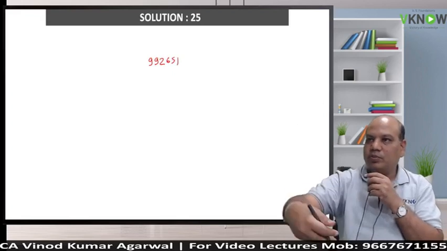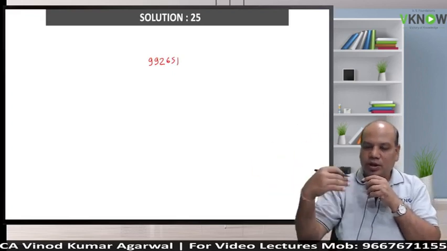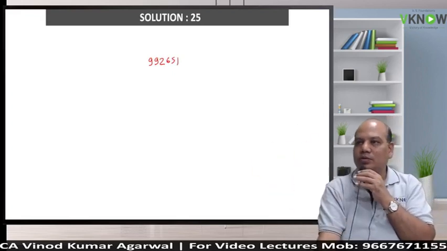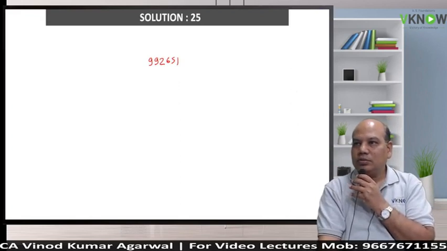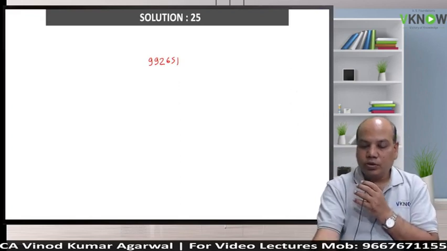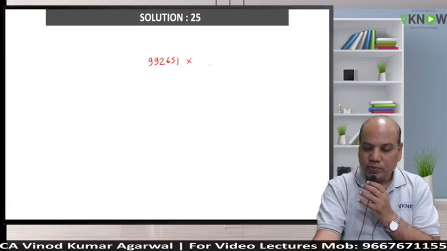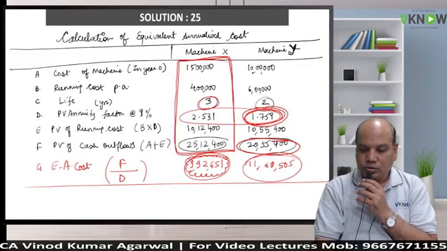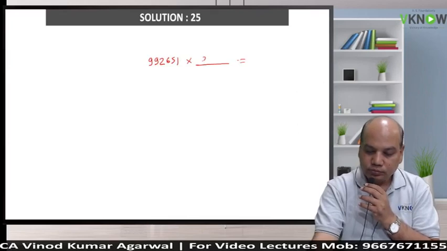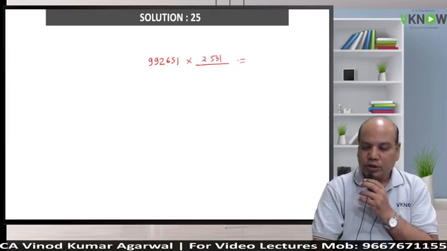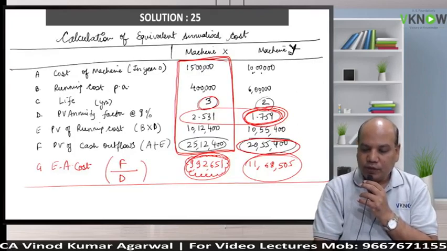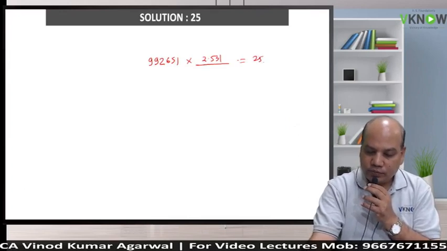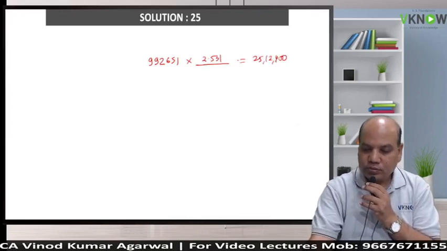I said you take my machine, just give me 9,92,651 every year, nothing else. So what is the present value for a 3-year period? You will multiply by the 3-year factor, which is equal to 2.531, and that will give me the same answer, 25,12,400. Yes or no?